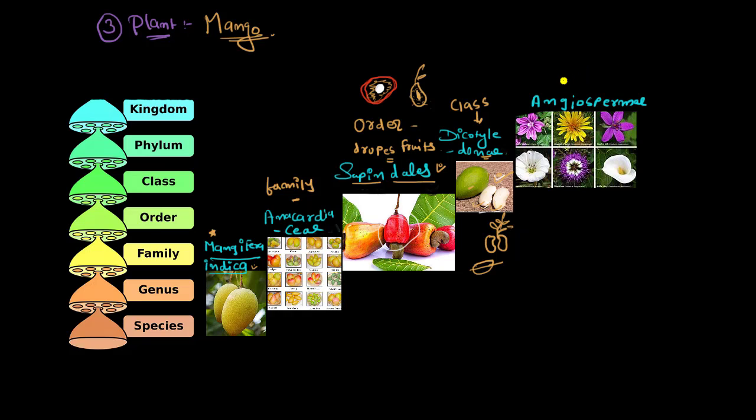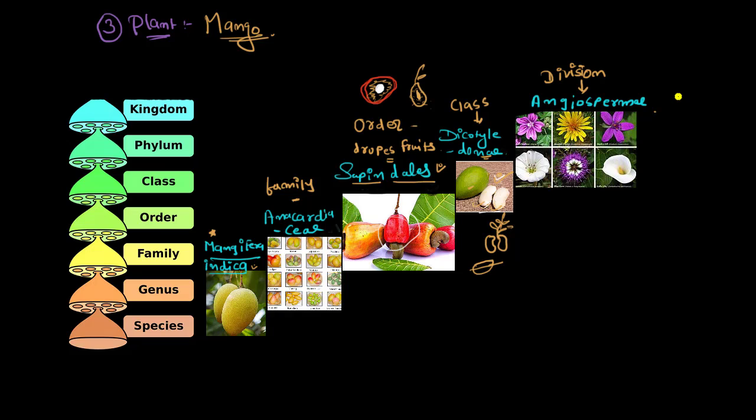All of them come from the phylum, but because we are talking about plants here, we are going to write division. Remember, yes. Okay, angiosperm. So who are these angiosperms? Whoever is able to have a flower, right?